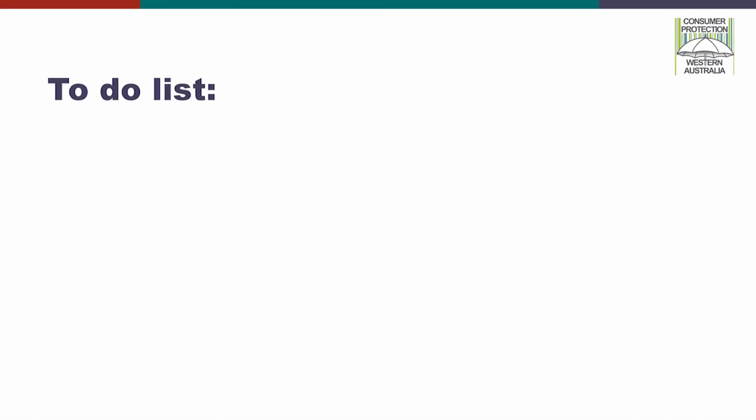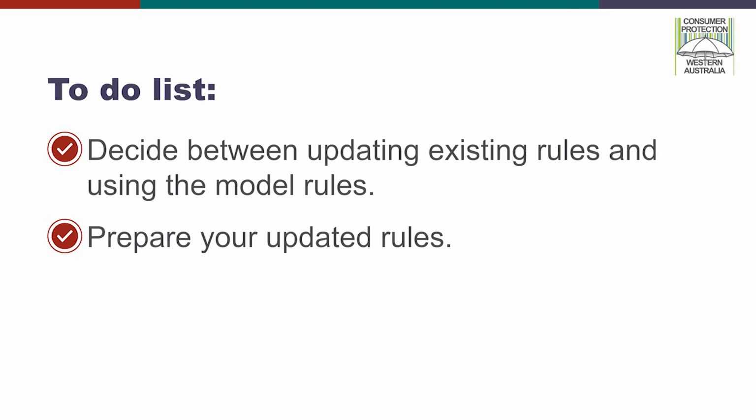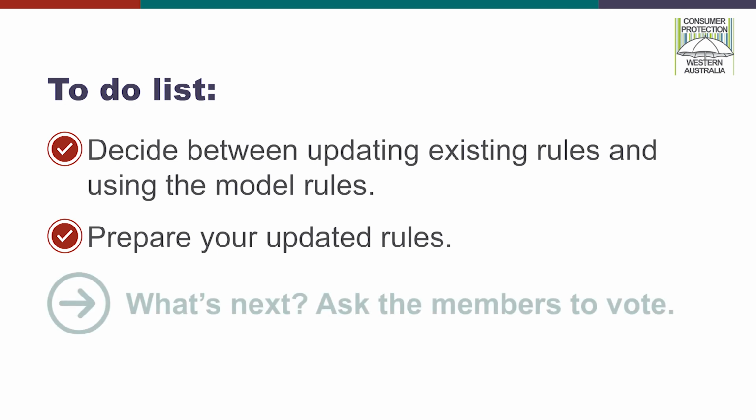At the end of this step, you should have a set of rules that meet the Schedule 1 requirements and are consistent with the Act. This means you're now ready for the final step, to ask the members to consider and vote on the proposed changes to the rules.